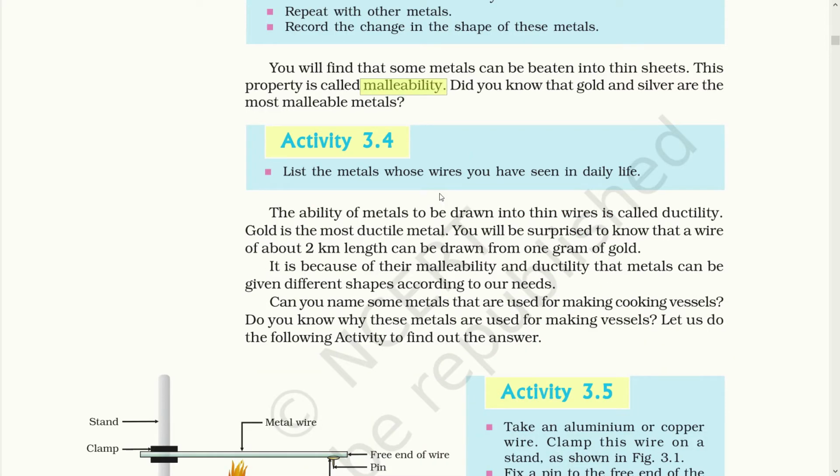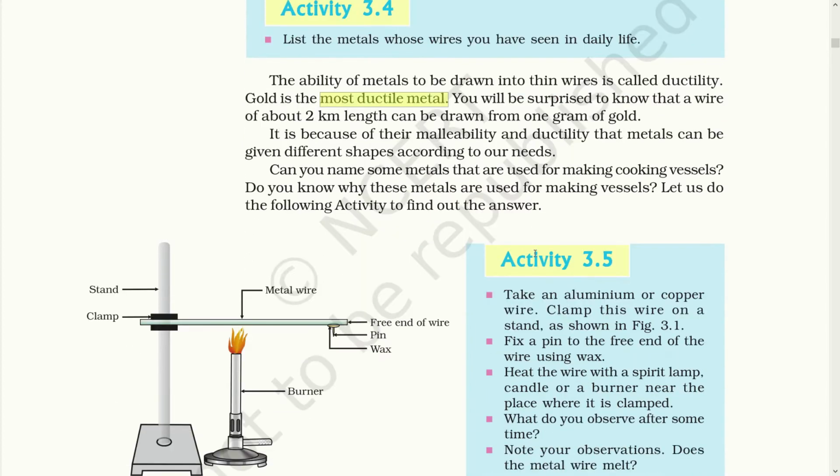Next, activity 3.4 is about stating the metal from which we can make wires. The ability of metal to be drawn into thin wire is called ductility. Gold is the most ductile metal. You will be surprised to know that a wire of about 2 km length can be drawn from 1 gram of gold. The next property we are studying is ductility. It refers to the property of metals by virtue of which they can be drawn into thin wires. It is because of their malleability and ductility that metals can be given different shapes according to our needs.